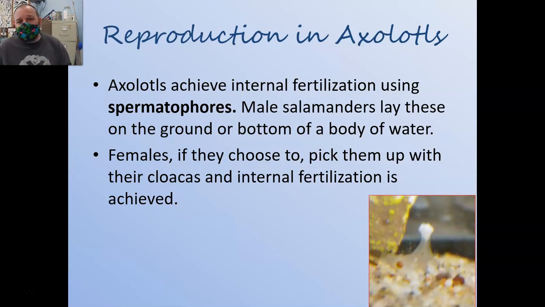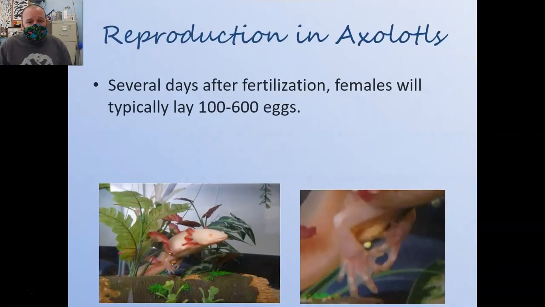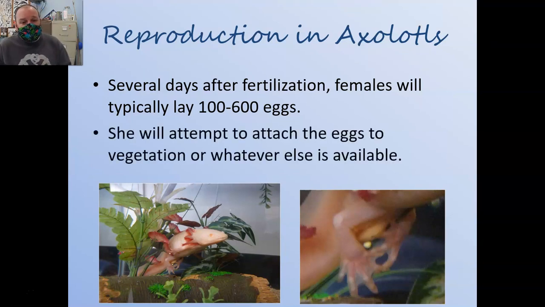A couple of days later, she'll start laying a whole bunch of eggs. How many eggs? Well, females lay somewhere between 100 and 600 eggs, depending on her size and age. Some get well up to 1,000, but they lay lots and lots of these eggs, like this picture of Lucy doing it here. She'll attempt to attach the eggs to vegetation or whatever else is available, or just lay them on the bottom if nothing's available to her.